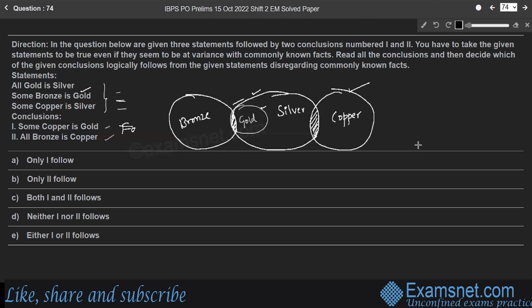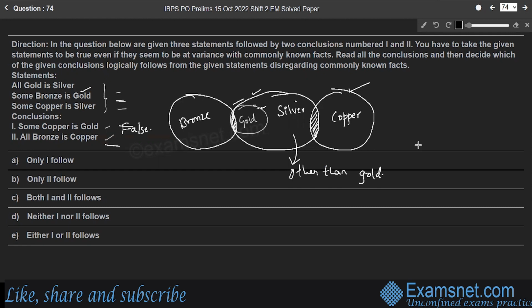So, it is a false conclusion because all gold is silver. So every gold is silver here. Not all silver is gold, right? So there is a portion in silver other than gold also. So these portions are other than gold. Therefore, so some copper is gold, a false conclusion.